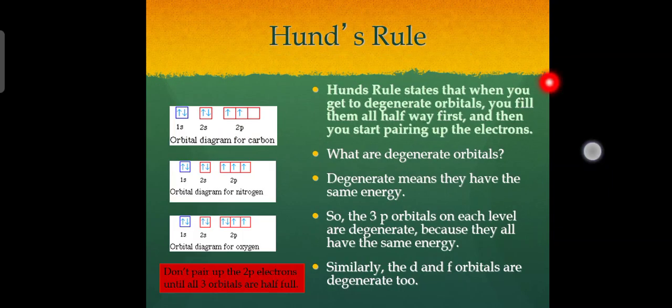Coming toward the next, the third rule is Hund's rule. Hund's rule states that when you get to degenerate orbitals, you fill them all halfway first, and then you start pairing up the electrons. What are degenerate orbitals? Degenerate means they have the same energy. So the 3p orbitals on each level are degenerate because they all have the same energy. Similarly, the d and f orbitals are degenerate too.